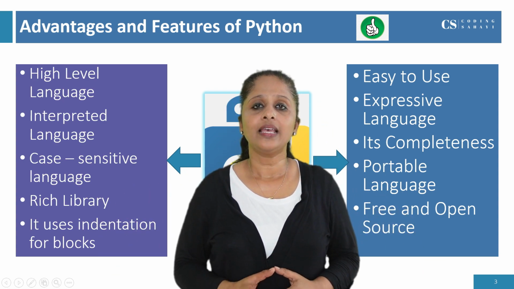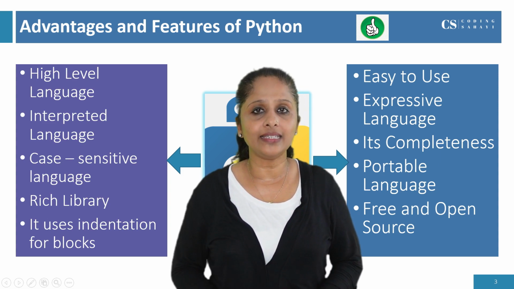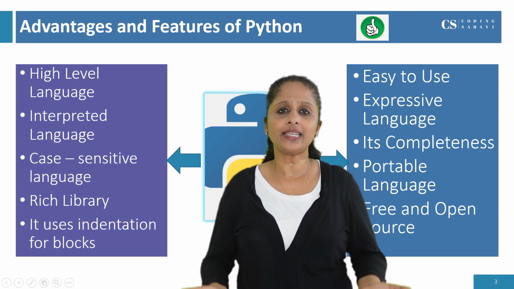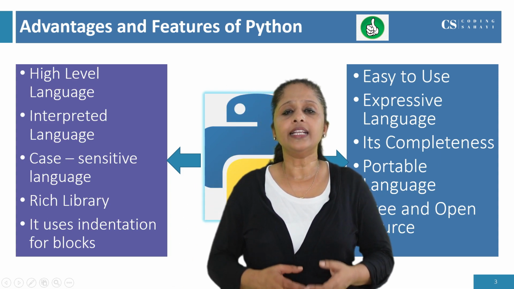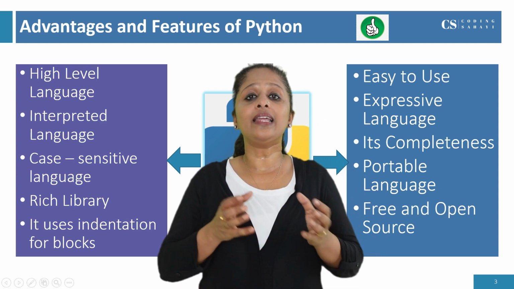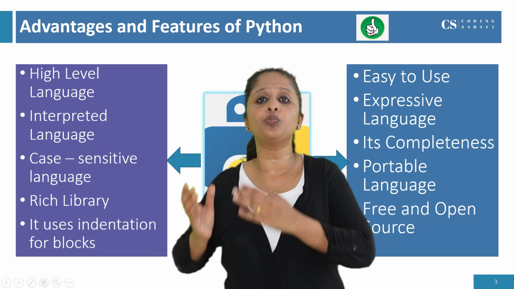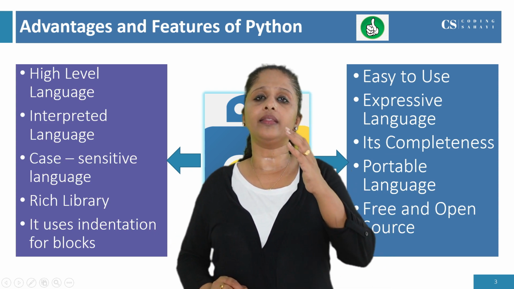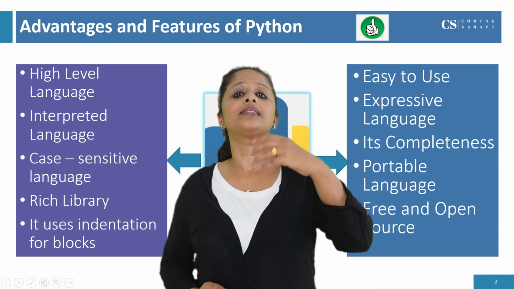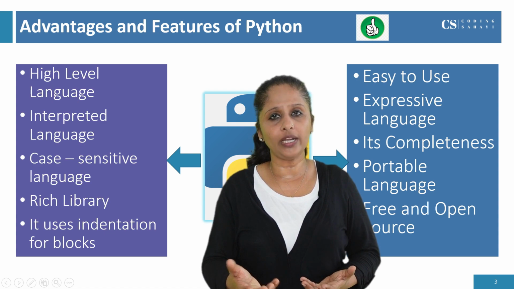Next, Python is a case-sensitive language. So what is case-sensitive? Python reads capital letters and small letters as different. Python reads a capital letter as a capital letter and a small letter as a small letter.